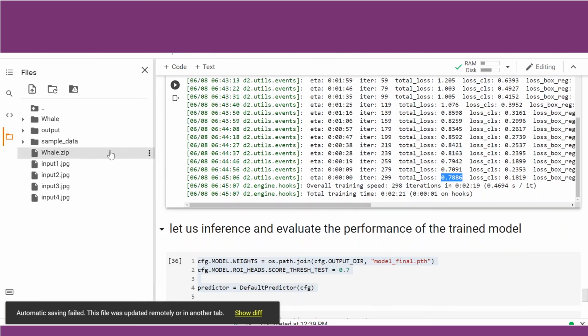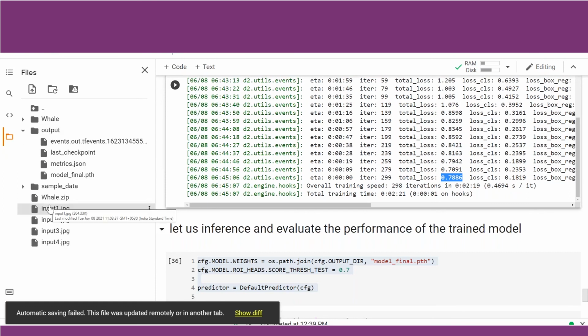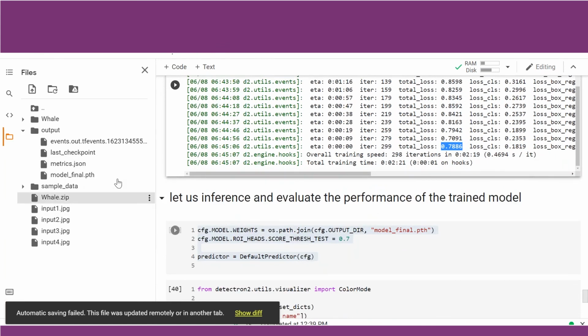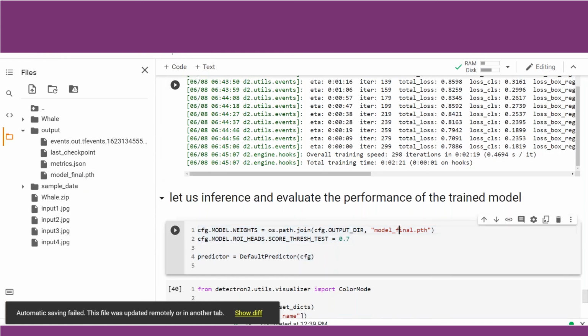So our model was trained. After this model was trained, output folder is created. And all of you, please note, the main file among all is the model_final.pth file. This contains all the information of our custom model. It contains the weights and the architecture. Now what we will do, we will run inference with this model_final. So we all know how to inference a file. We will just pass the model weights. Initially we had passed the COCO dataset weights, now we shall pass the custom weights which we have got after training the model, that is model_final.pth.